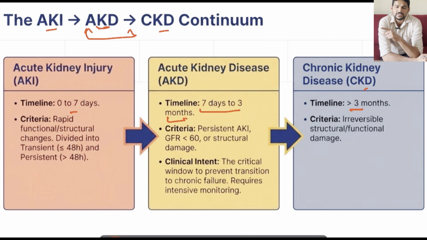So after 7 days till 90 days, we have to be following up with the patient, and there should be strict avoidance of NSAIDs, contrast agents, and any medications if they are using, it should be renal adjusted dose, because this 7 days to 90 days, whatever the time is there, this will be the window period for developing chronic kidney disease.